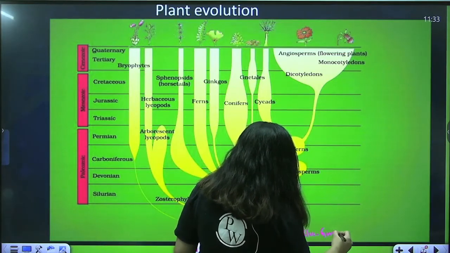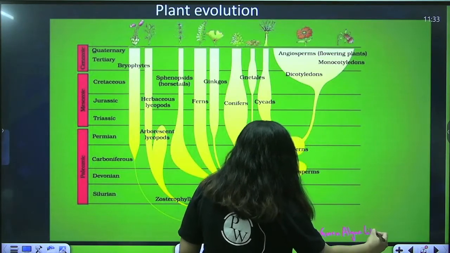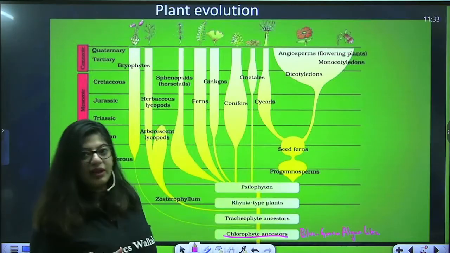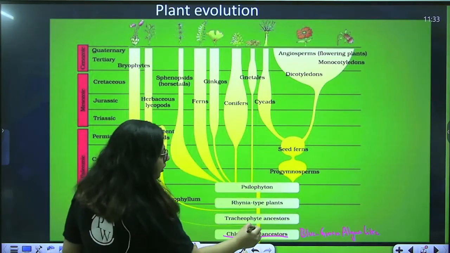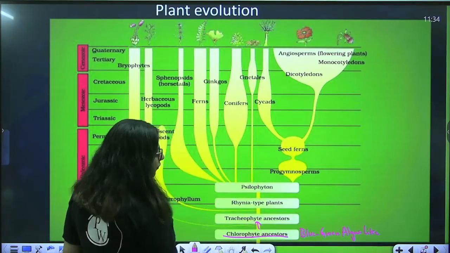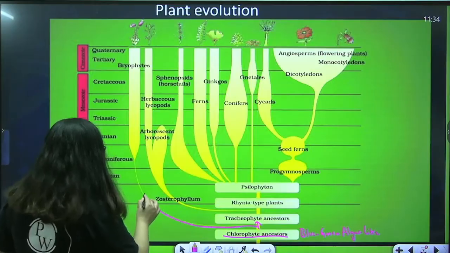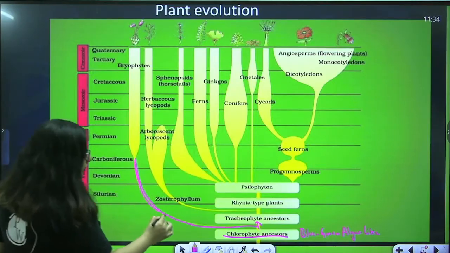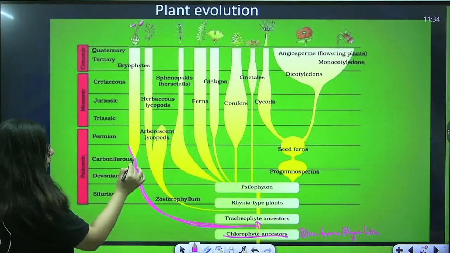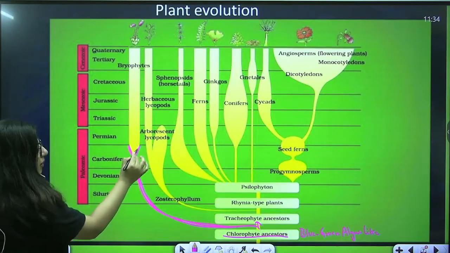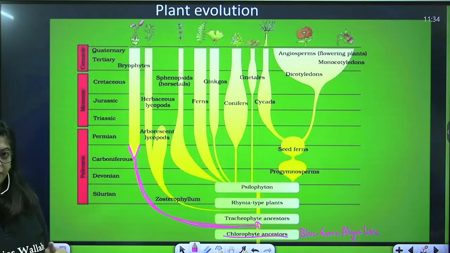Blue-green algae-like, right? So this chlorophyte ancestor, because it has chlorophyll, that's why you call it chlorophyte. Okay, so chlorophyte ancestor gave rise to one ancestor known as tracheophyte, and also from chlorophyte ancestor arose different organisms or different plants which evolved in Carboniferous. So wherever this is expanding, that means that particular plant or organism is evolving, right?